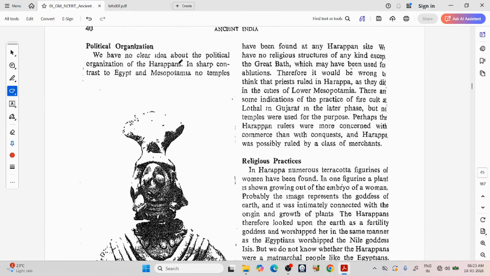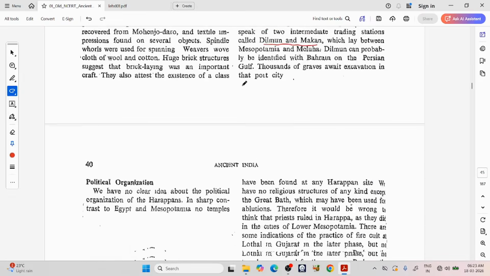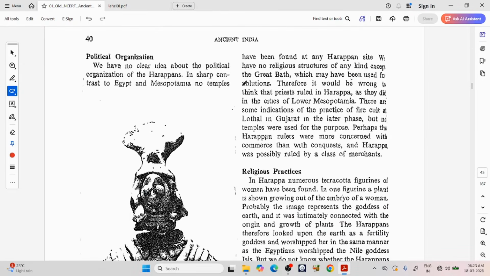Political organization. We have no clear idea about the political organization of the Harappans. In sharp contrast to Egypt and Mesopotamia, no temples have been found at any Harappan site. We have no religious structures of any kind except the Great Bath, which may have been used for ablutions. Therefore, it would be wrong to think that priests ruled in Harappa as they did in cities of lower Mesopotamia.